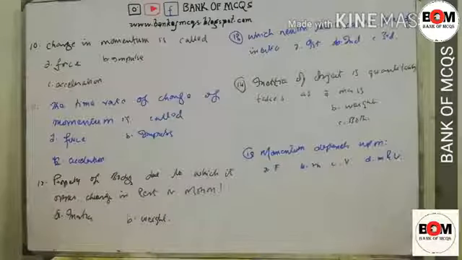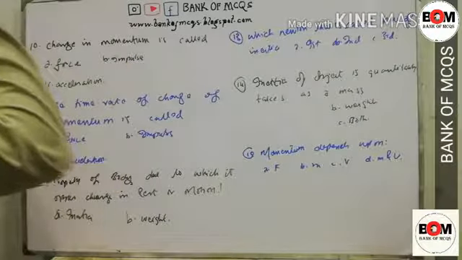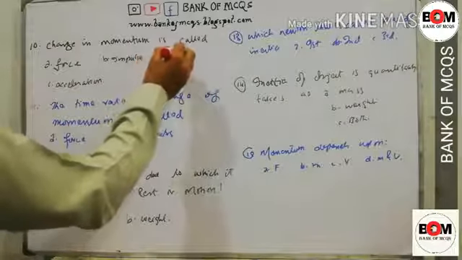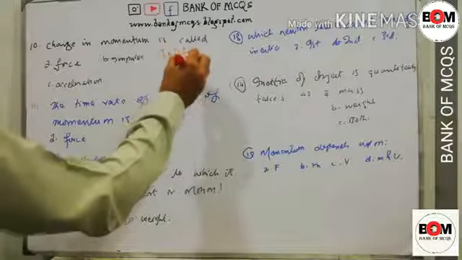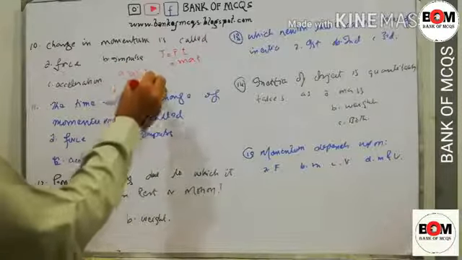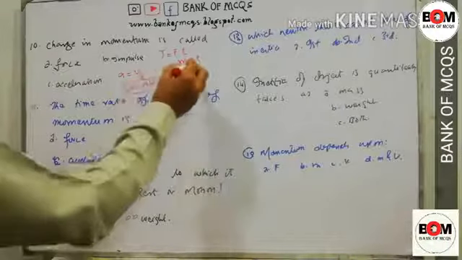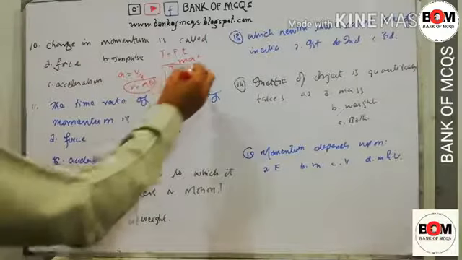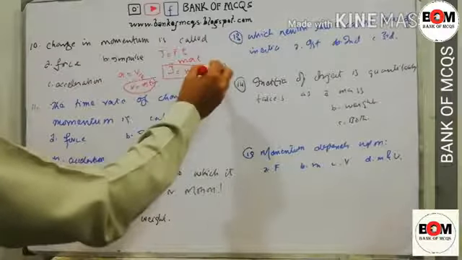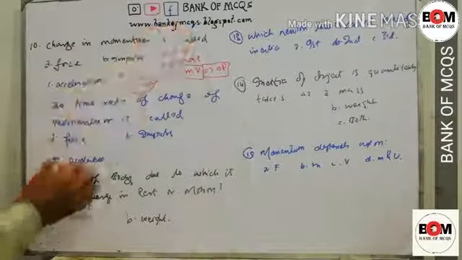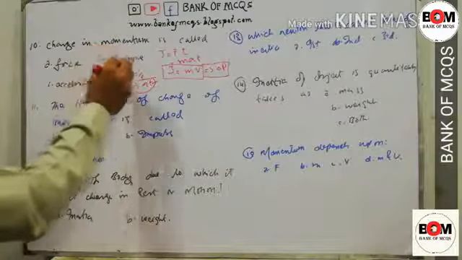MCQ number 10. Change in momentum is called force, impulse or acceleration. So we know that impulse J is equal to F into t, where F is equal to ma. Also we know that a is equal to v divided by t, so v is equal to at. Putting at for v, mv is equal to J, where change in mv is equal to change in momentum, so J is equal to delta P. So change in momentum is called impulse. So option B is correct.